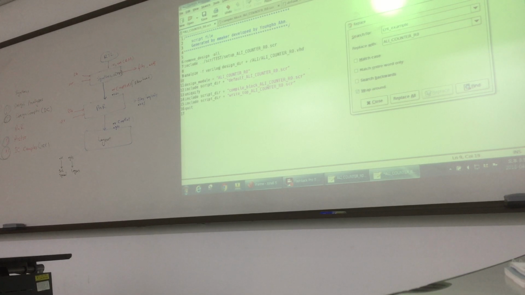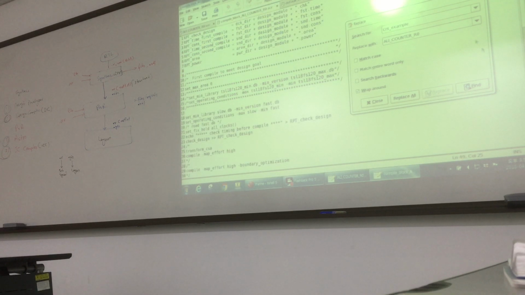Verilog, and here the extension is V. If your file is Verilog, you will write here Verilog. This minus F means file name, this file type, this one, Verilog. And other things you don't need to change, just this .v. Is it okay? So now this file is ready. Now let's check the other files.